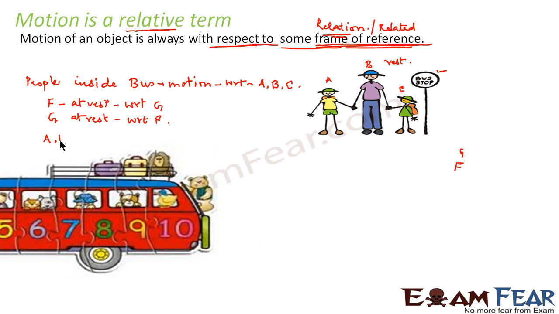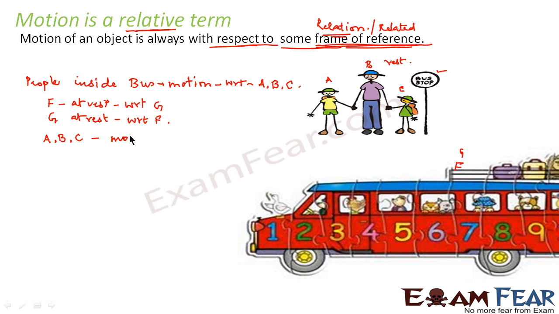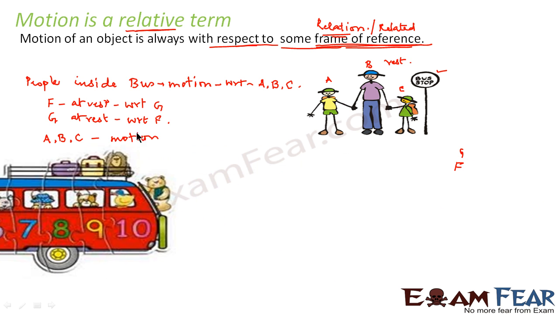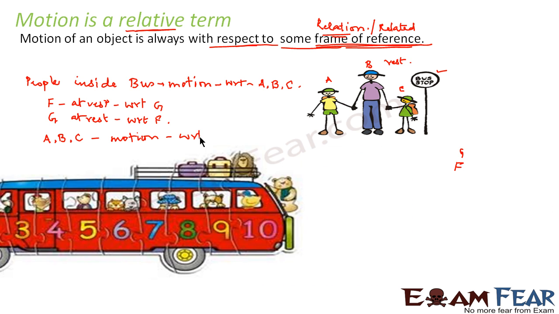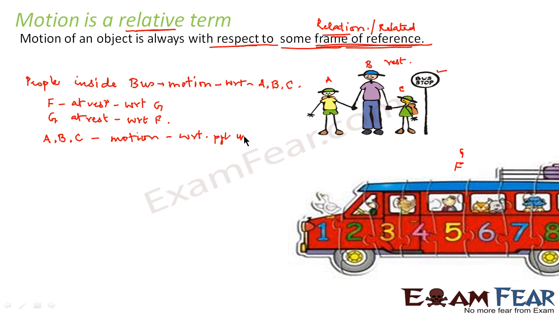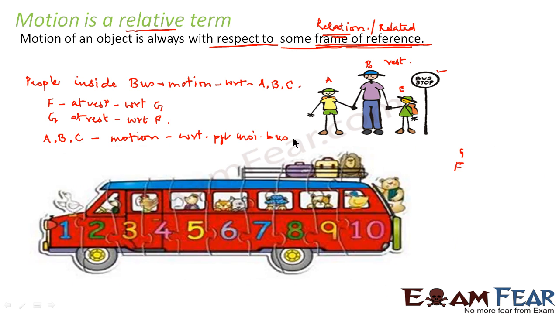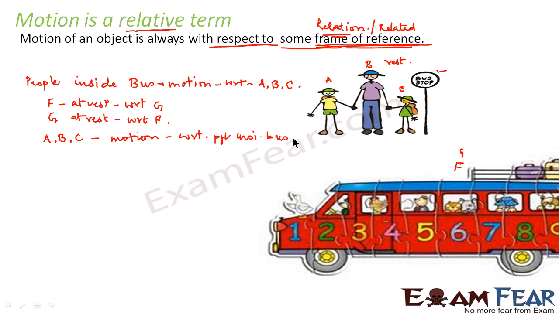That means A, B, C are in motion with respect to people inside the bus. That means you just try to visualize the situation.